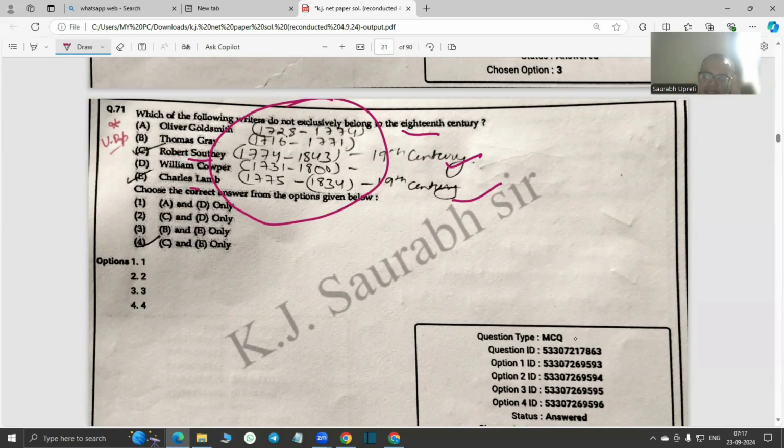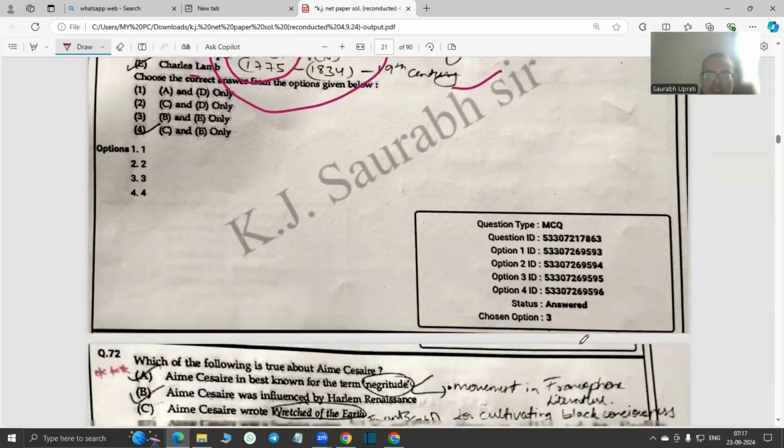So as I keep repeating, the writers' dates of birth are fundamental now. If you're preparing for NET, especially poly, they are asking this question time and time again regarding the sequence of their births and the sequence of their works. Okay, so do find a technique of your own in which you can learn all these things.